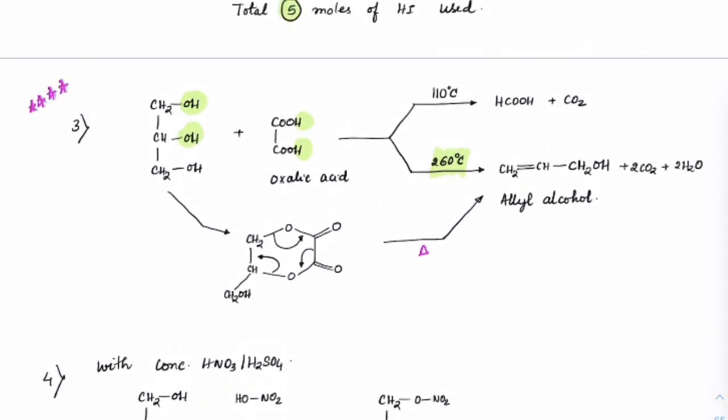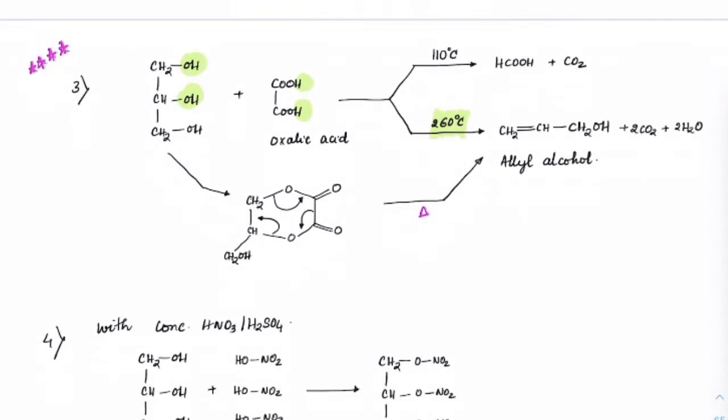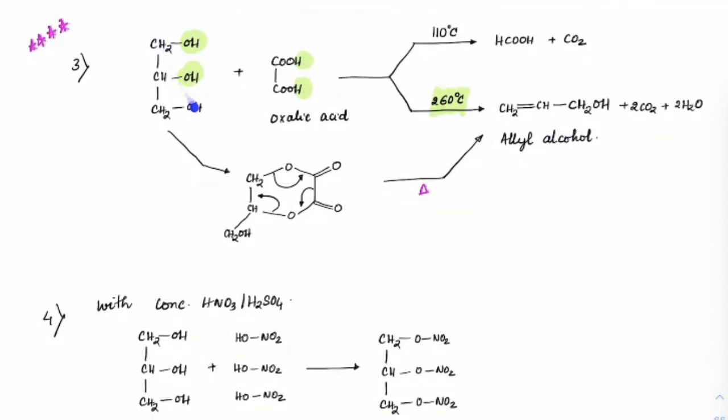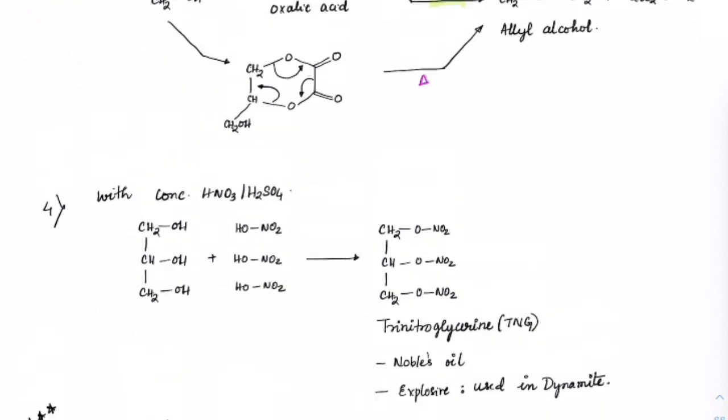Usually you will be asked at a temperature of 260 degrees. If it is given as 110 degrees, no mechanism is specified, just formic acid and carbon dioxide are formed. Okay. Which means it won't react with this, only this would form formic acid and carbon dioxide. Next, any doubt here?